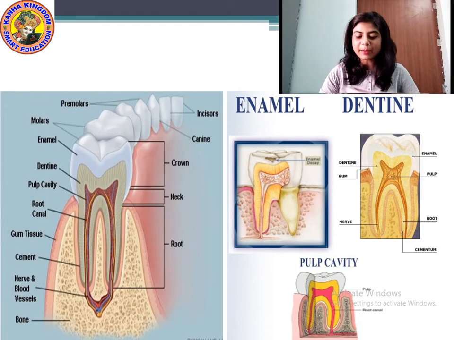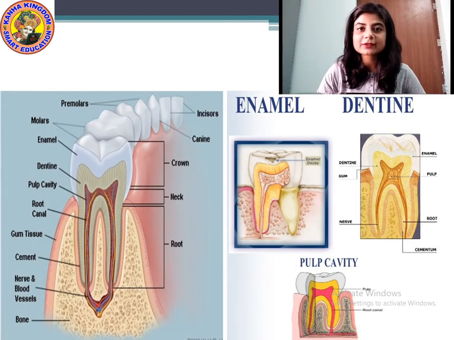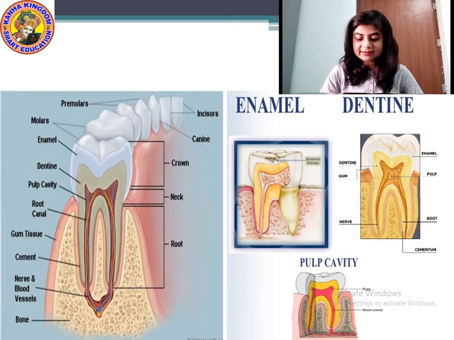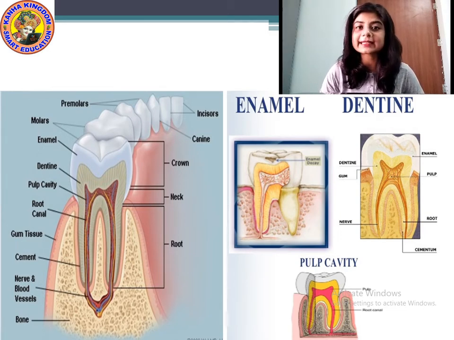Students, what is enamel? The white part on the outside of a tooth is called enamel, and enamel is the hardest material in our body. Then what is dentine? Below the enamel lies the dentine. Dentine is also a very hard substance in our body that lies below the enamel.